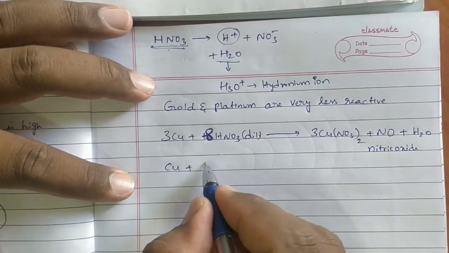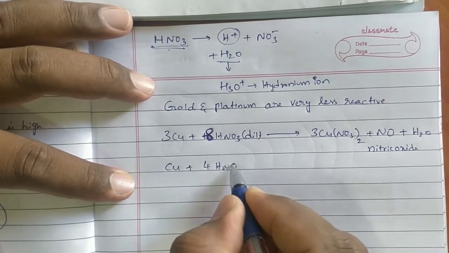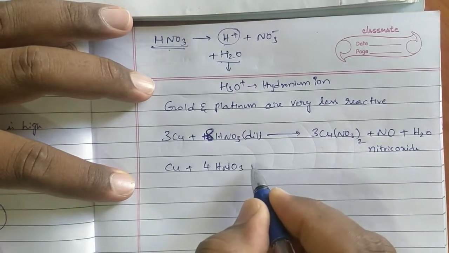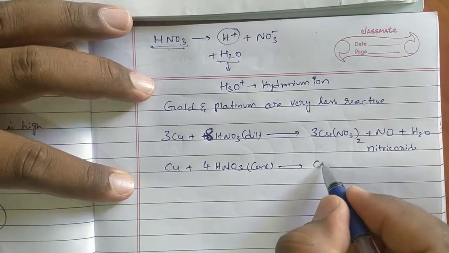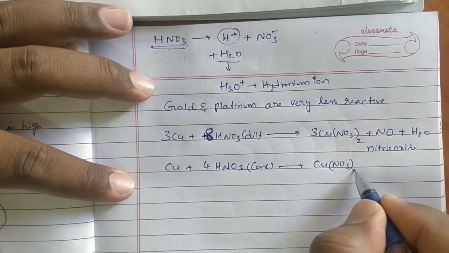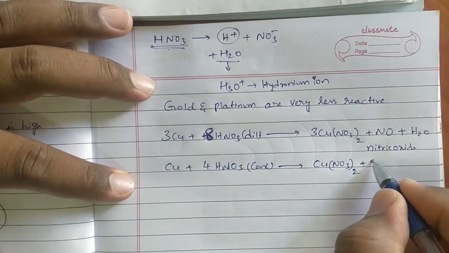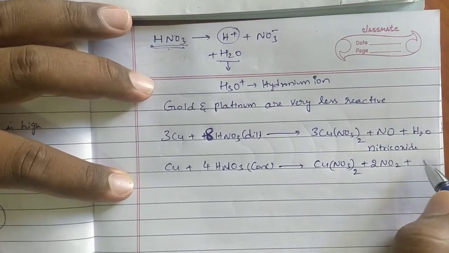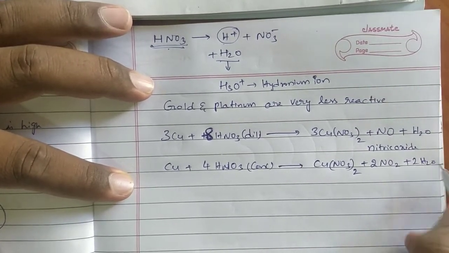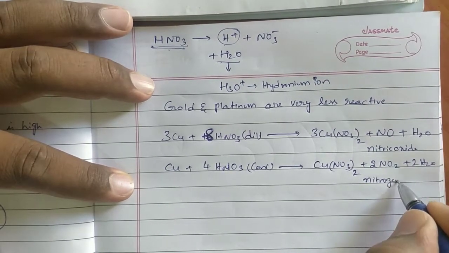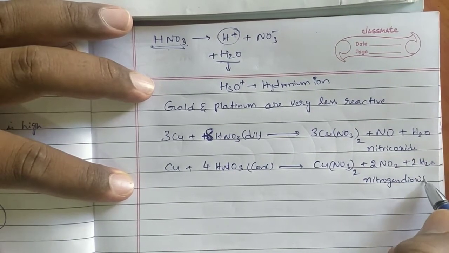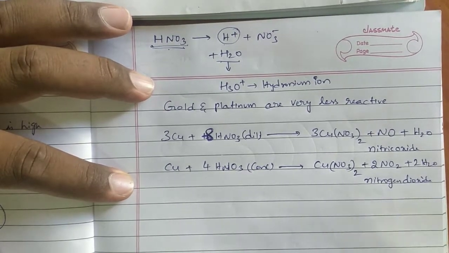Copper reacts with concentrated HNO3 to liberate nitrogen dioxide gas. This name is nitrogen dioxide.